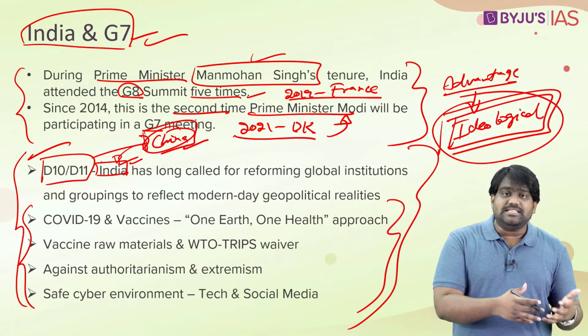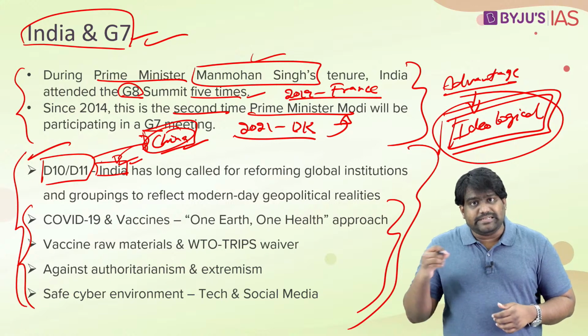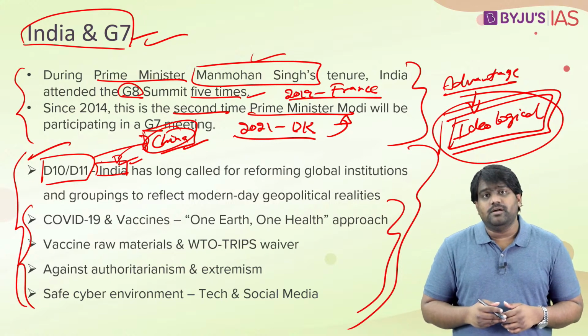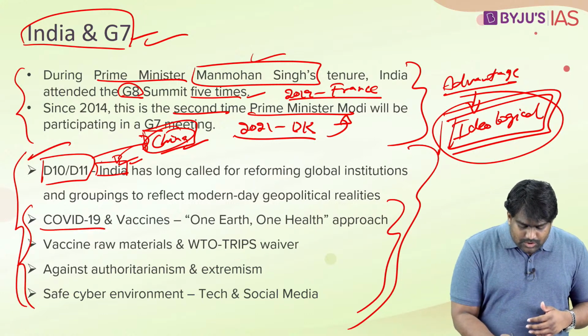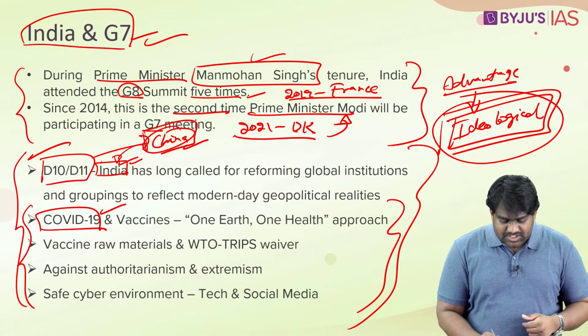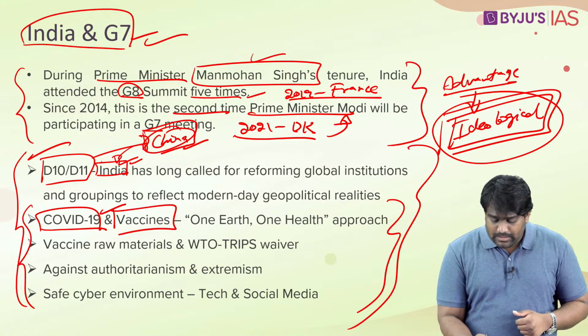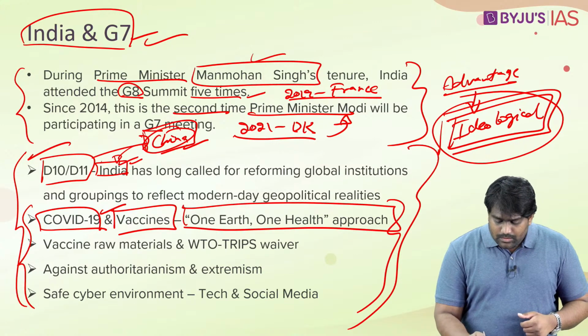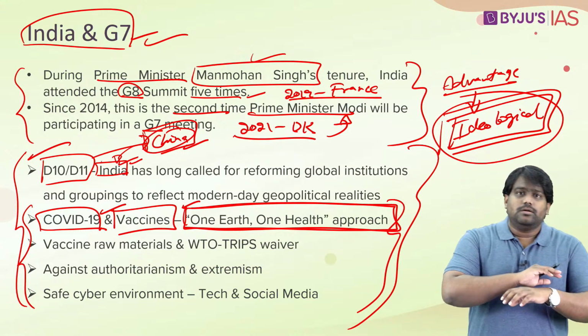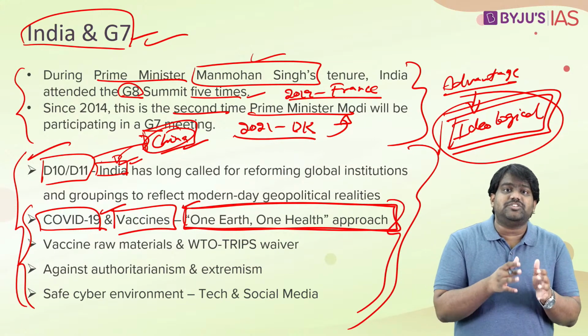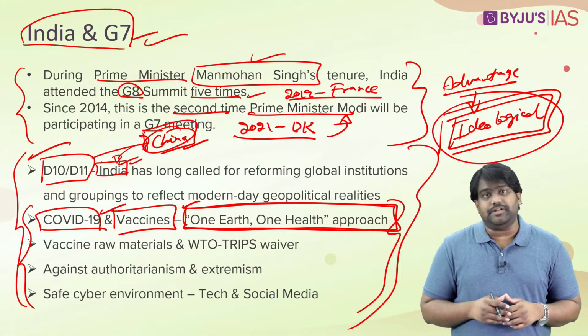He thanked the G7 members for helping India during the deadly second wave of the pandemic, because these countries all rushed assistance to India, right? So he expressed further support in containing the pandemic. He gave a call for adopting the One Earth, One Health approach so that the global community can deal with healthcare challenges as one single entity.